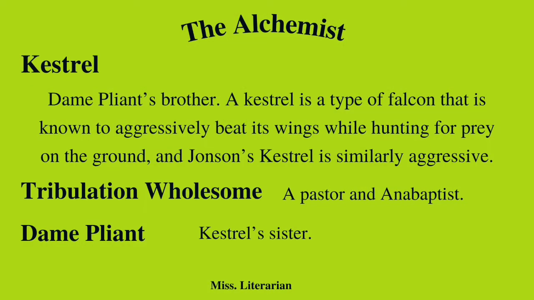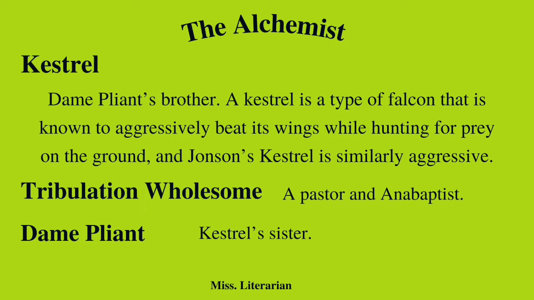Next is Kastril. Kastril is Dame Pliant's brother. A kestrel is actually a type of bird with long pointed wings that has the ability to kill and eat other animals. Next character is Tribulation Wholesome. Tribulation Wholesome is a pastor and Anabaptist. Tribulation and his brother have also hired Subtle to create the Philosopher's Stone. Next is Dame Pliant. This character is Kastril's sister.